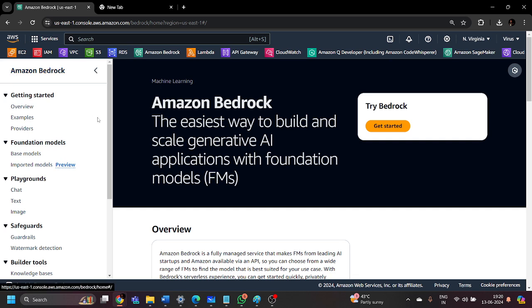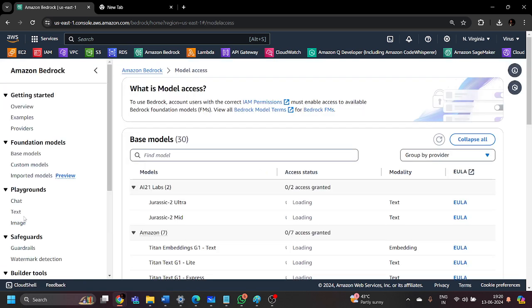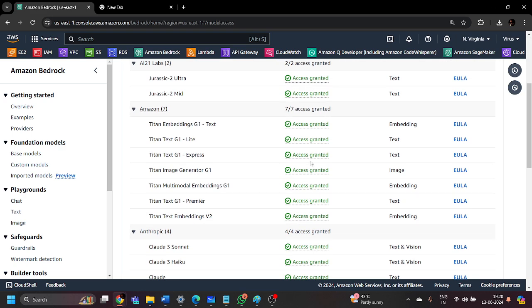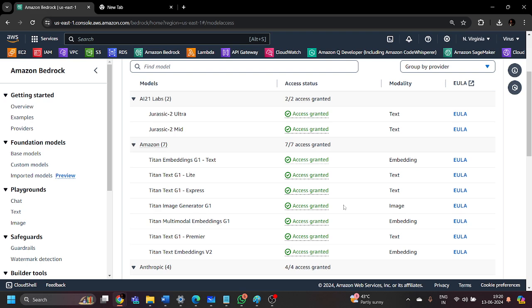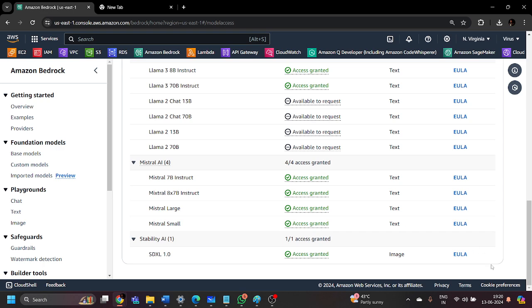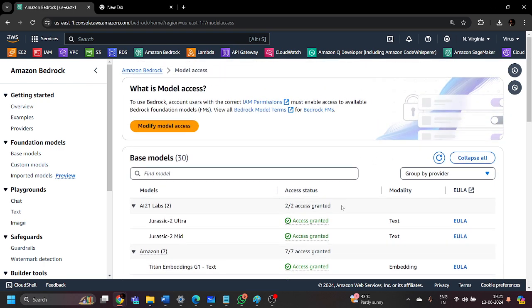If you click on these three lines over here, there is a point which is model access. You just click on this model access, and now you can see the access status of all these models is access granted, because I have already taken the access from AWS. But first, what you need to do is select all these models and submit a request to access them. In a couple of minutes, the access will be provided to you on your account. Once you are done with this, then you go to your AWS Lambda service.